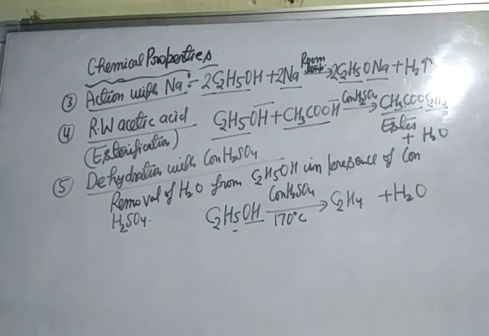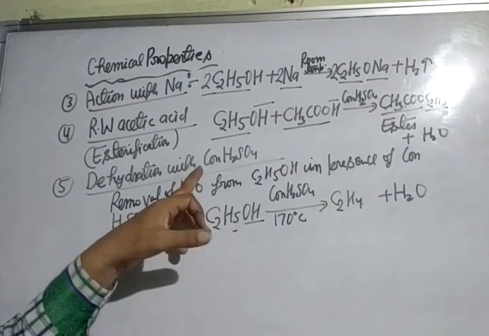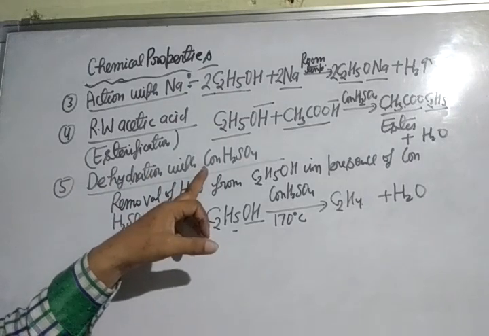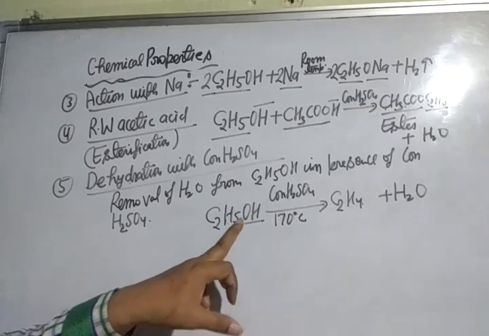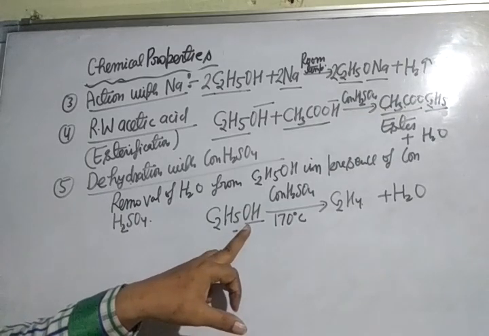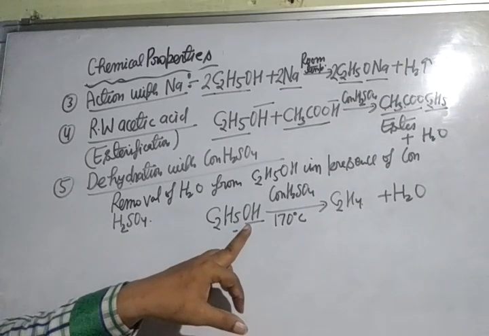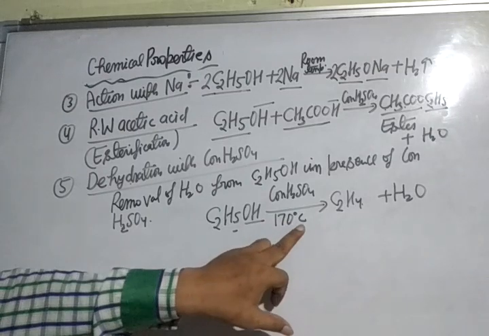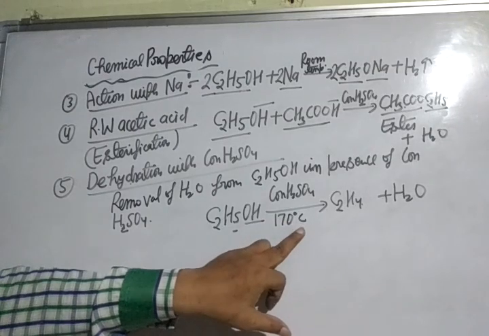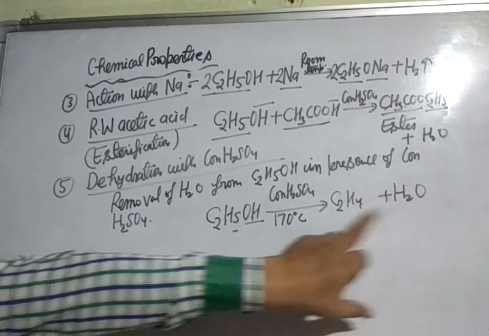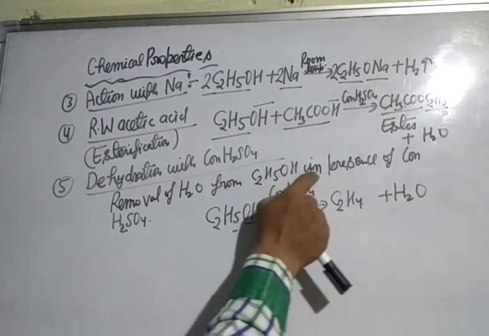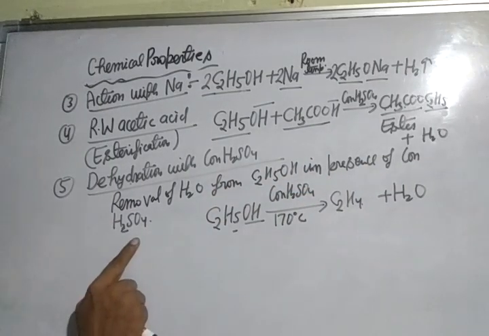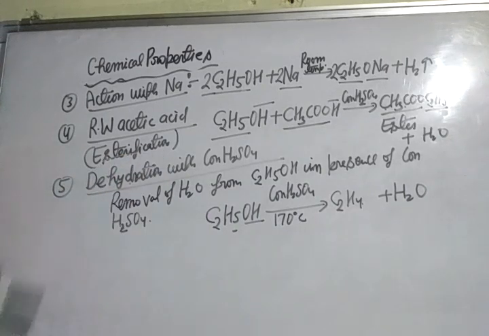I am telling you again, dehydration with concentrated sulfuric acid. When concentrated sulfuric acid is added to ethyl alcohol at 170 degrees Celsius, then ethene and water are formed. Water molecules are removed. Removal of water from ethanol in the presence of concentrated sulfuric acid is called dehydration.